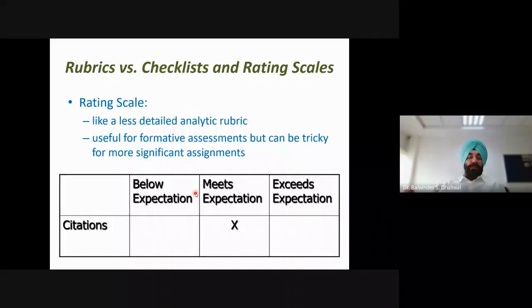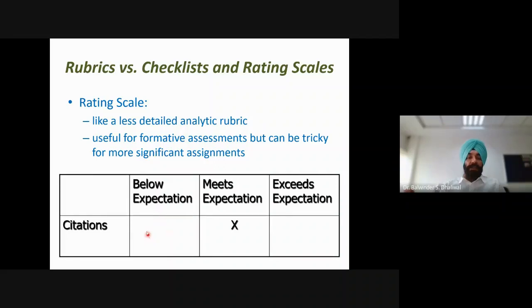Then the rating scale. In a rating scale, we can see that it is more similar to the rubric. Here we are writing those criteria. Citation may be a criterion for one piece of work which we want to evaluate. Now we can see that performance levels are also written: below expectation, meets expectation, exceeds expectation. So we have criteria and performance levels, but we are still calling this a rating scale. So what is the difference? It is a less detailed analytic rubric, because the structure is similar. So what is the missing part, or what is the major difference?